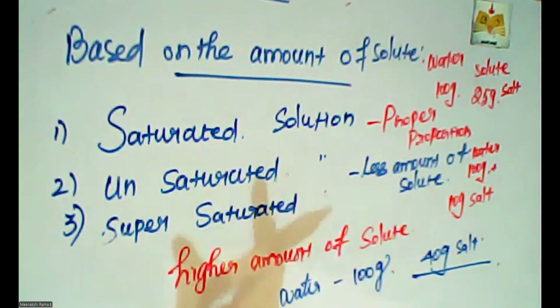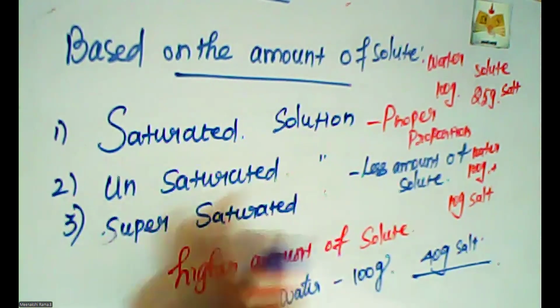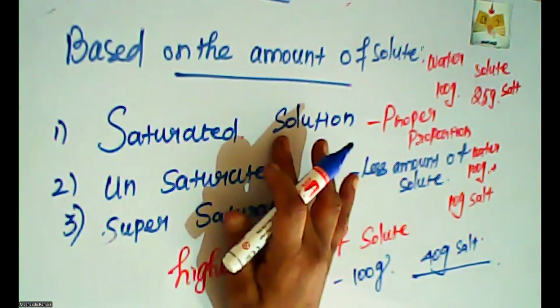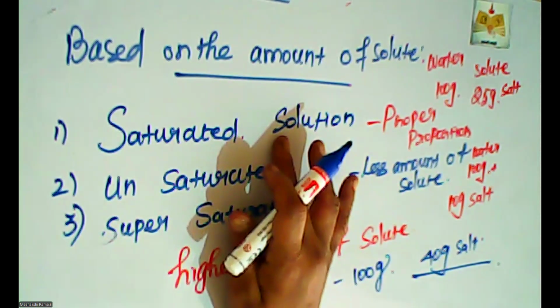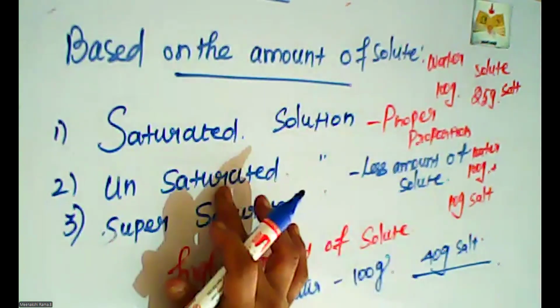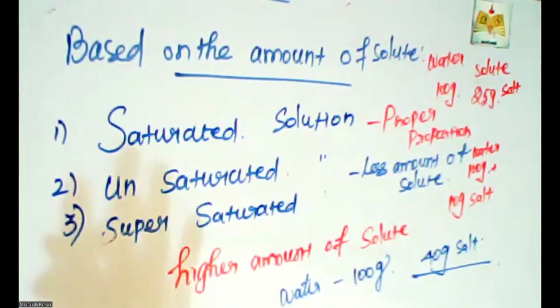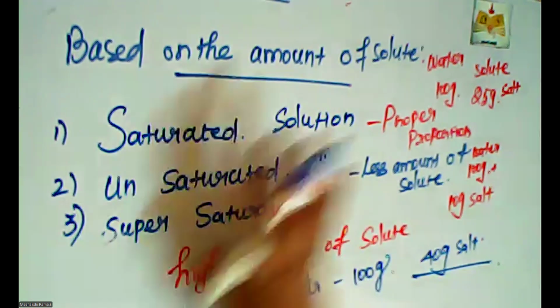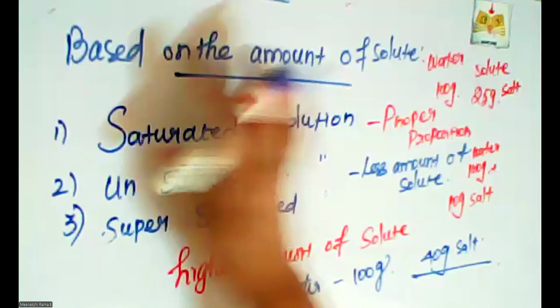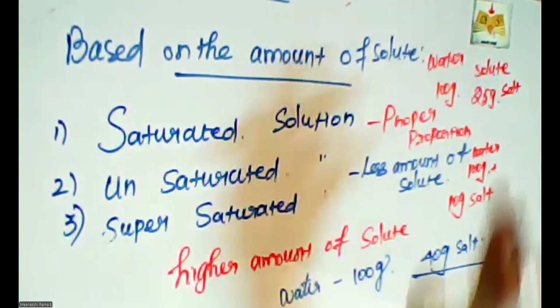Only 1 teaspoon of sugar is saturated. Only 2 or 3 cubes added is an unsaturated solution. So this is the explanation of saturated, unsaturated and supersaturated solutions based on the amount of solute.